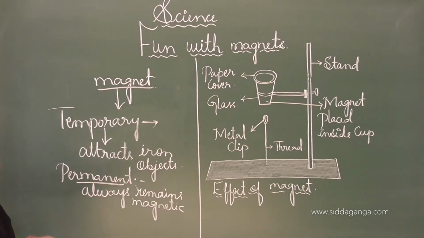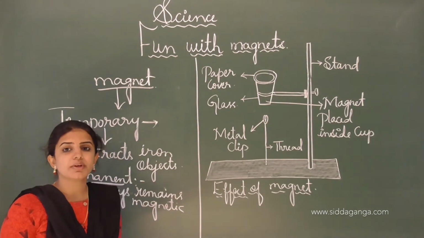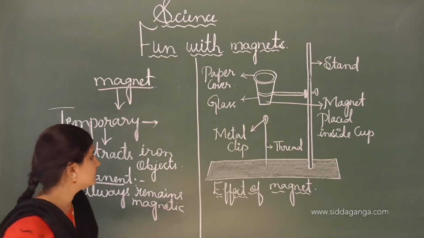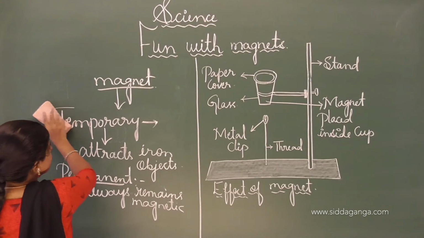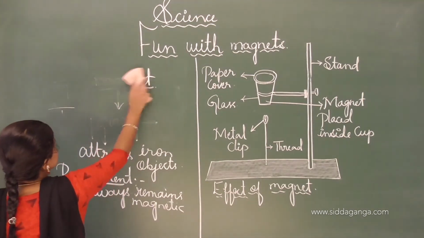This is the difference between the temporary magnet and the permanent magnet. Many people discovered that a magnetic substance could also be converted into a magnet, and that's why it is called a man-made magnet. Next we shall move on to magnetic materials.